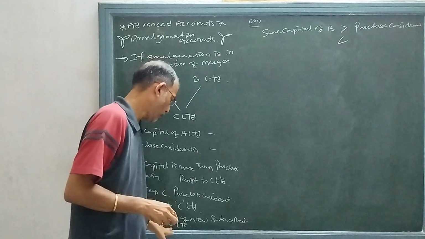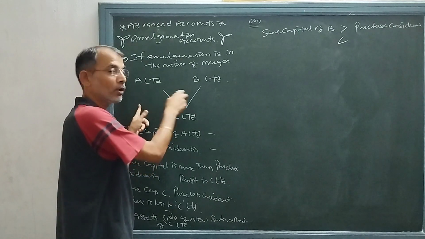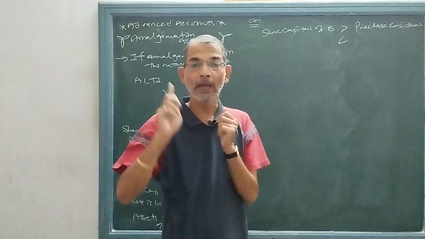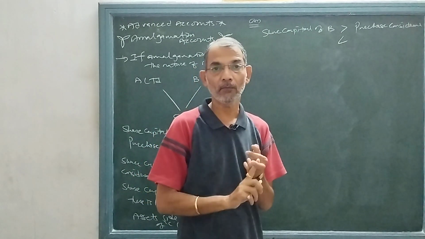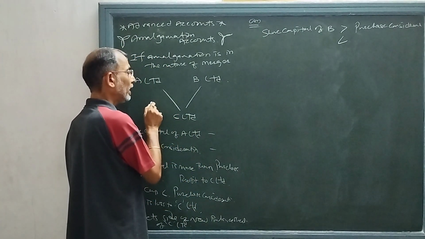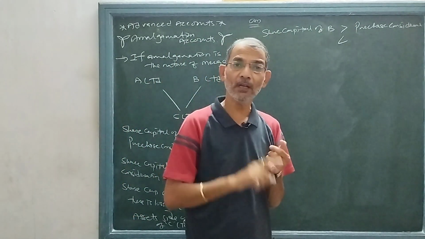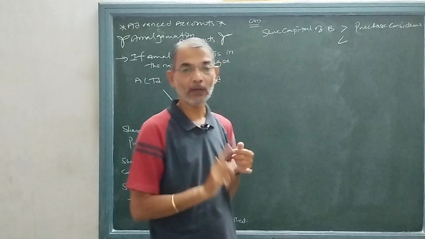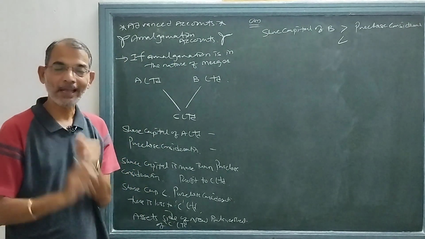Similarly, the losses will be written off from the balance of the general reserve of A and B. That means the general reserve balance of A and B will be added, and that loss will be written off. If there is still a balance of loss, then the balance of the profit and loss account of A and B will be taken into consideration. But if that loss still cannot be written off, then the balance of the remaining loss will be written on the new balance sheet of C Limited on the asset side.